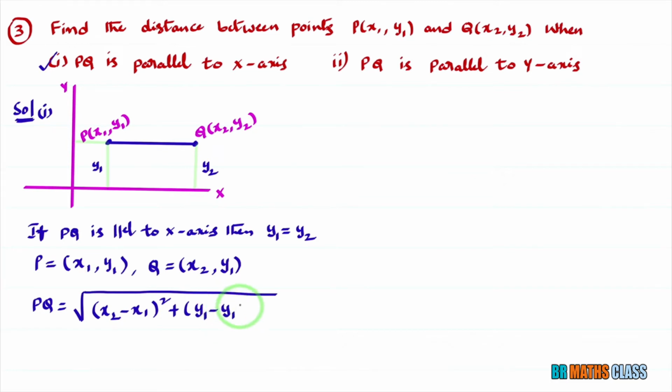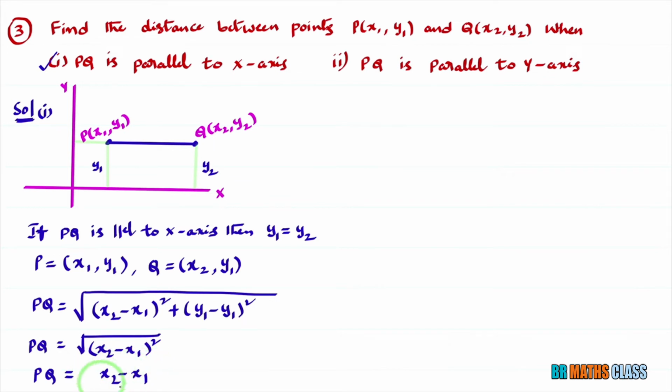So that is root over (x2 minus x1) whole square plus (y1 minus y1) whole square. y1 minus y1 is 0, and 0 square is 0 only. So PQ is root over (x2 minus x1) whole square. The square root and the 2 get cancelled, and PQ is x2 minus x1.